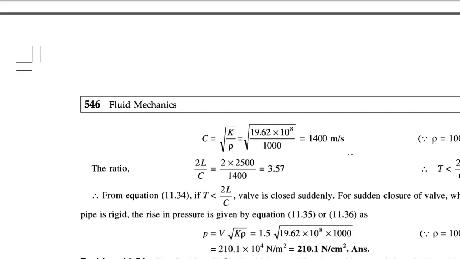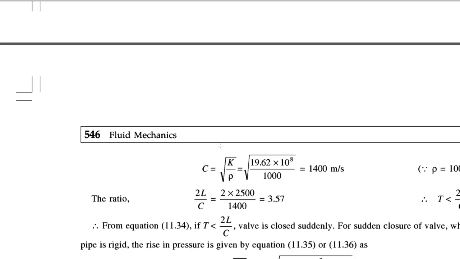So first we will do the same procedure that we have done for numerical one. Here C is not given, so we will use the formula of C, that is C is equal to root K by rho. So this will be the value by substituting those values K and rho.